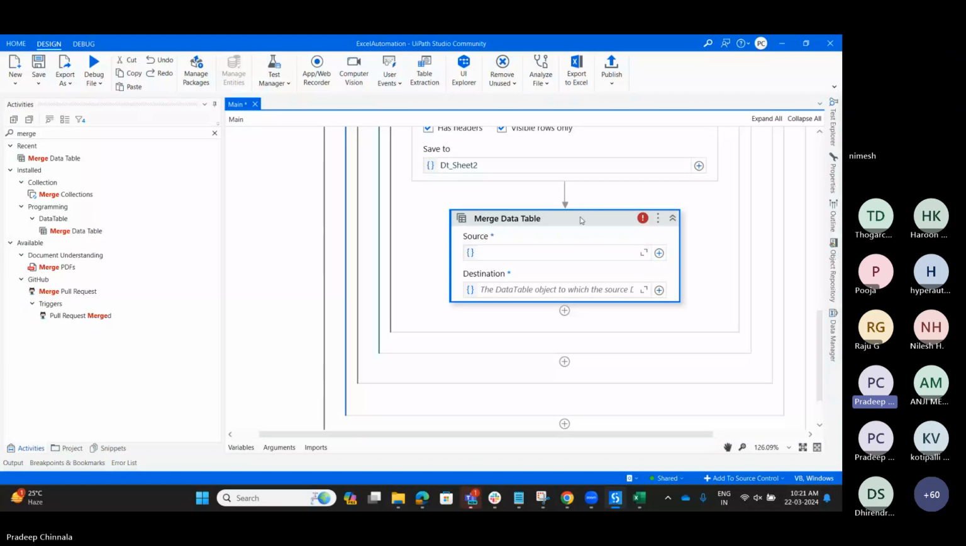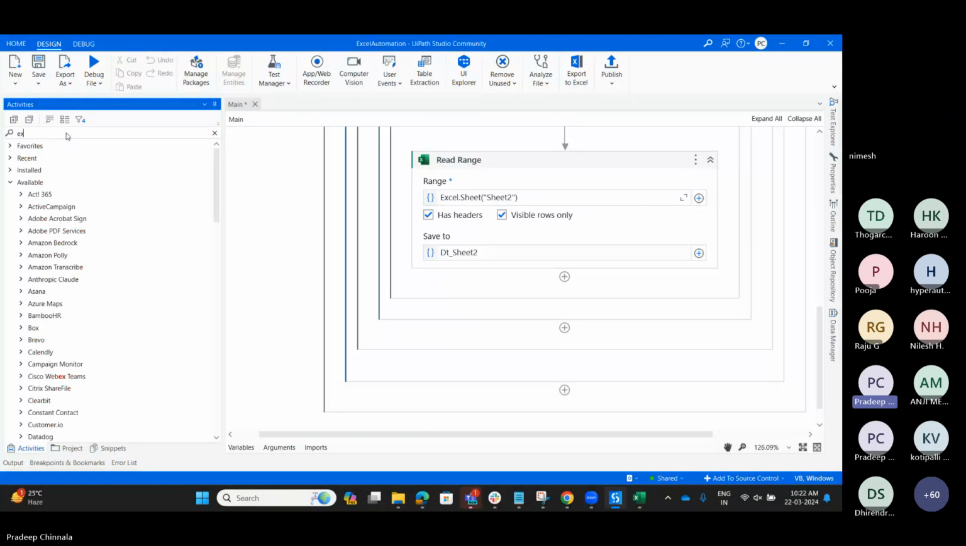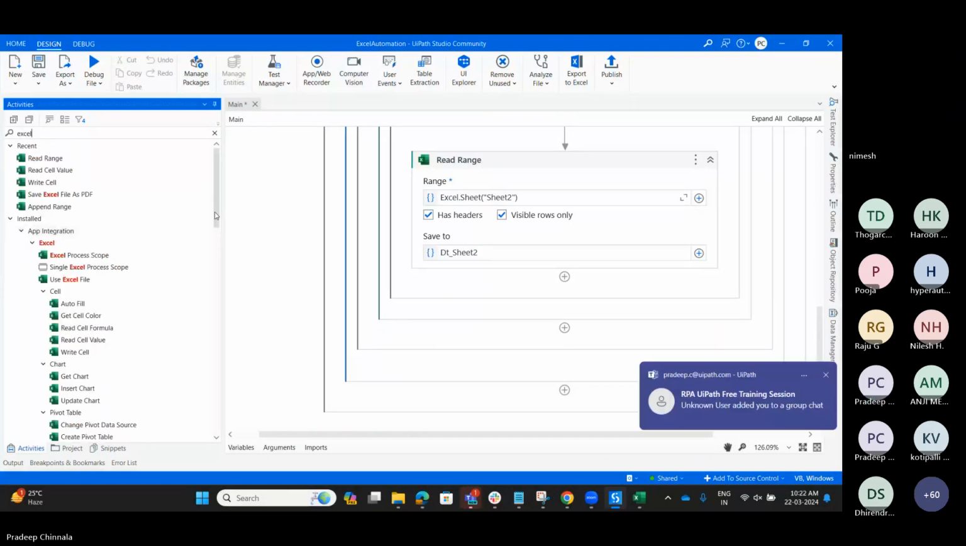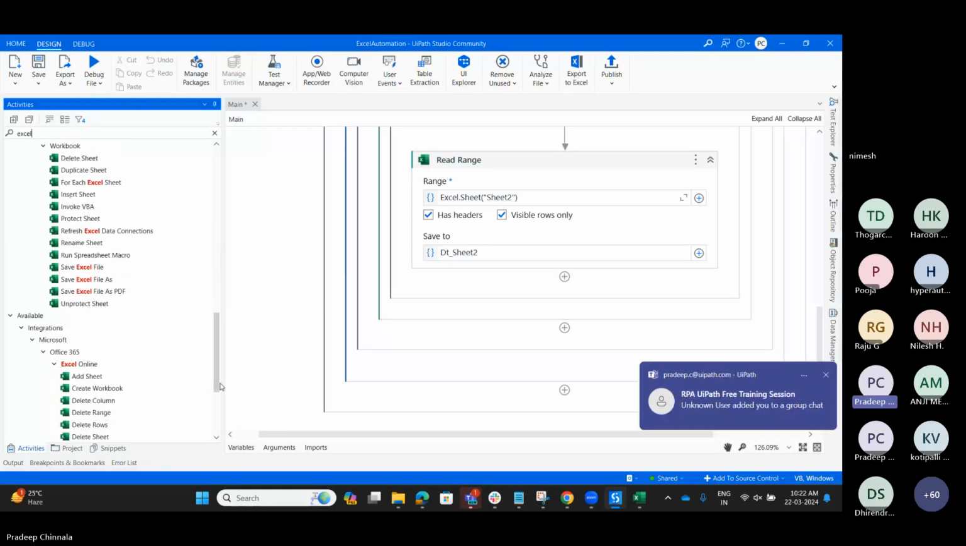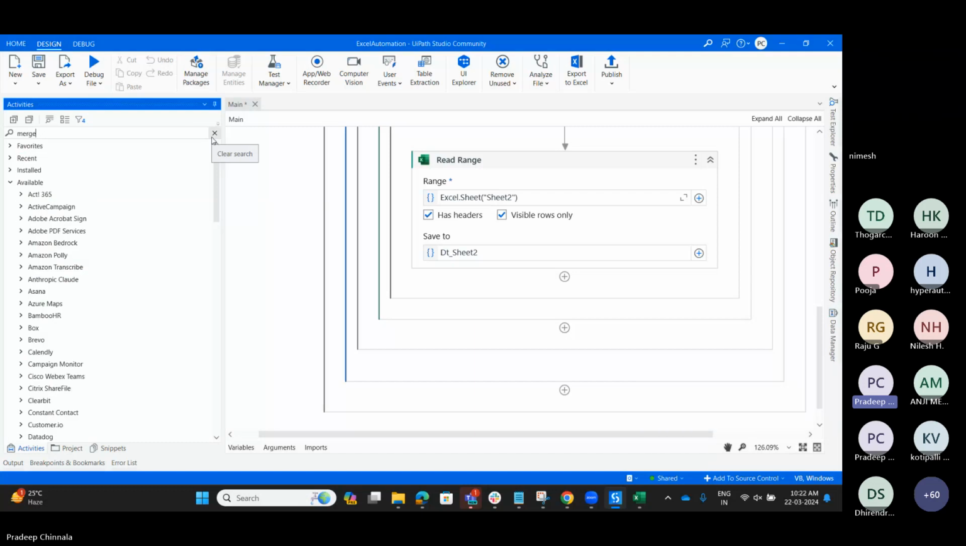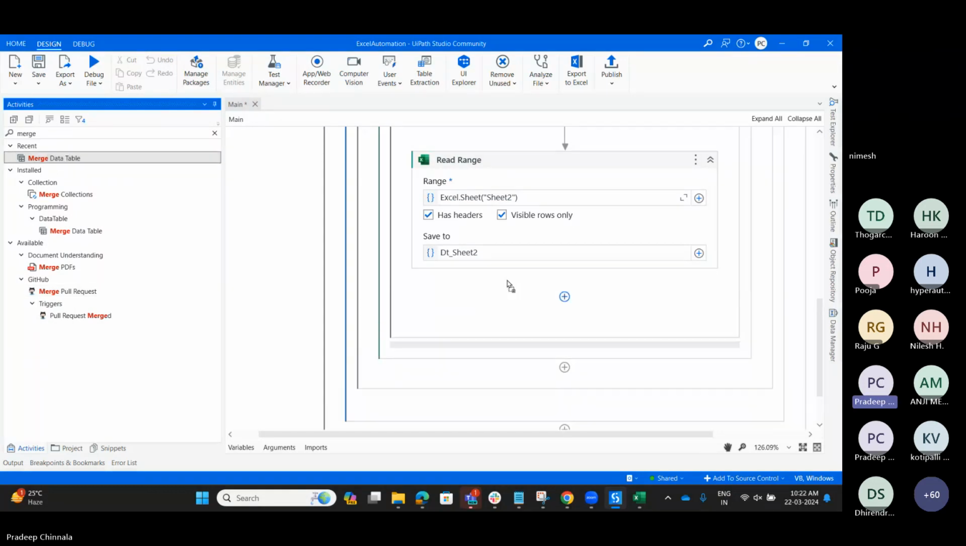I think this is not an activity. Let me check any other activities to merge it from the Excel. Refresh, save it as an Excel, save it as a PDF. This is 365. Then I think we have the activities here itself. Merge data table and merge PDF. I think this is the activity we should use.